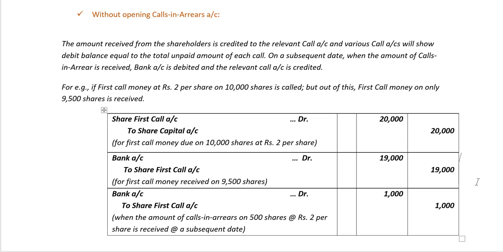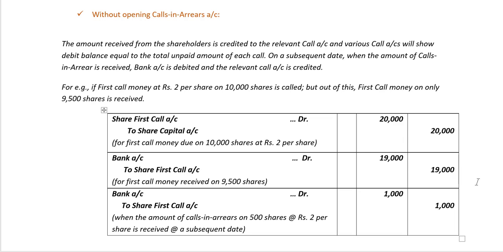Let's consider an example. If the first call money at rupees 2 per share on 10,000 shares is called, but out of this, the first call money on only 9,500 shares is received. For making the first call money due on 10,000 shares at rupees 2 per share, the journal entry would be share first call account debit to share capital account, amount being 20,000 rupees.